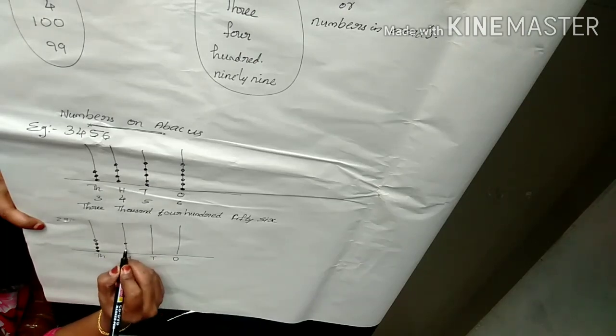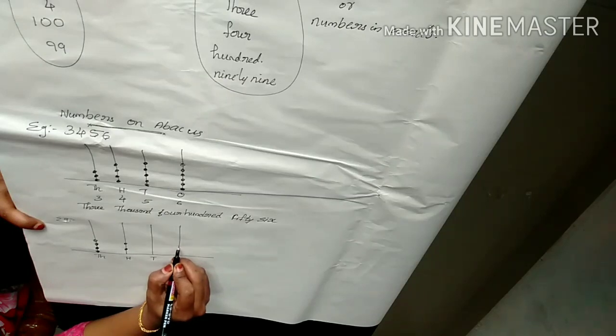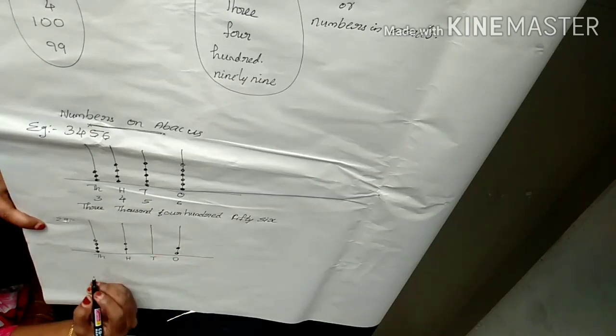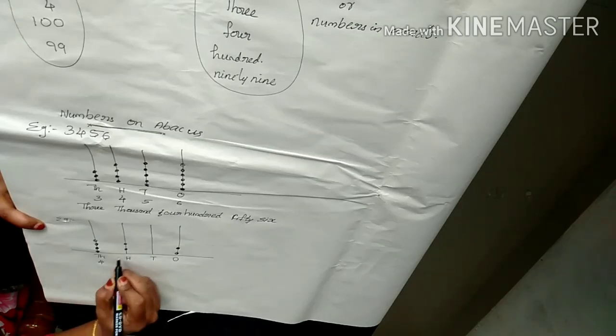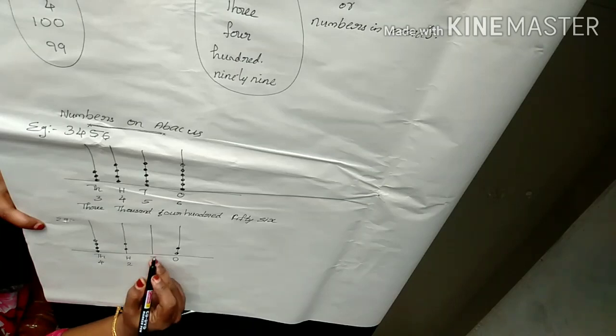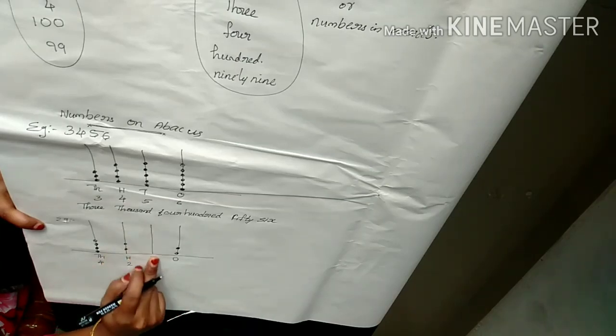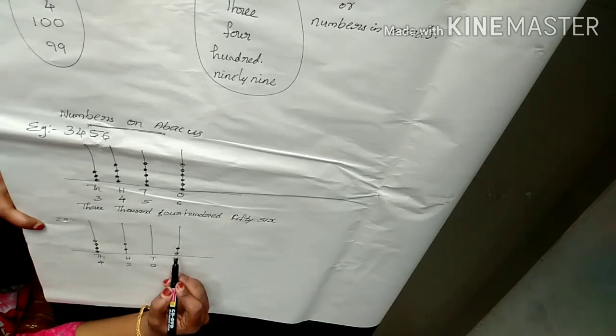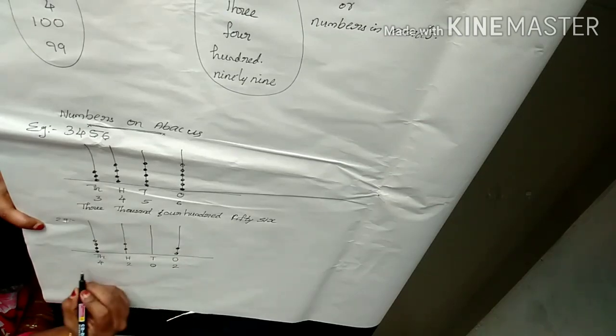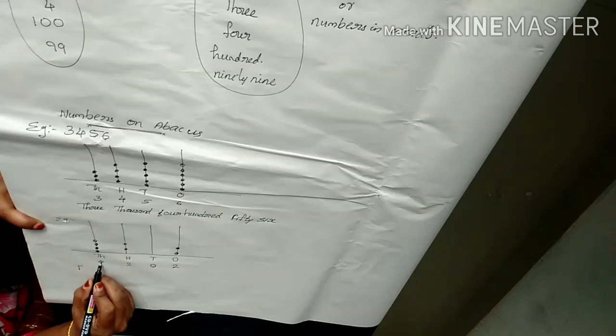Then I draw 4 bubbles on the thousands place, 2 bubbles on the hundreds place and 2 bubbles on the ones place. So how do we read it? Count and write. Look here, in the tens place there is no bubble, so write 0 there. Count and write all the others.